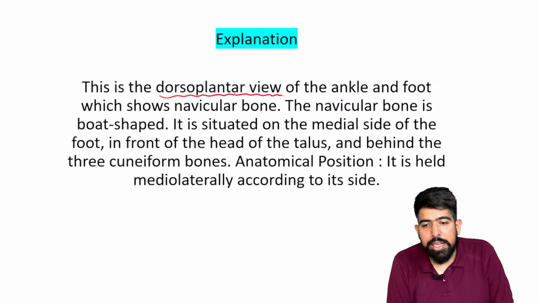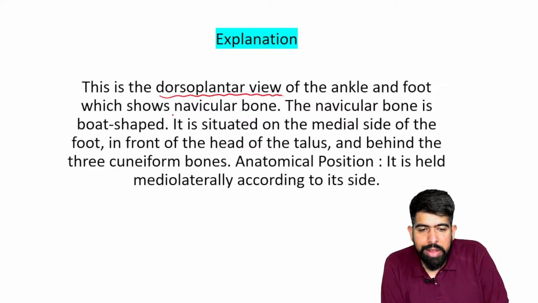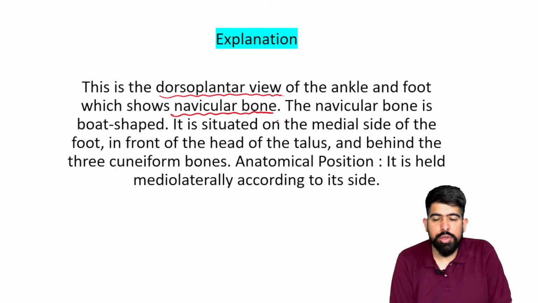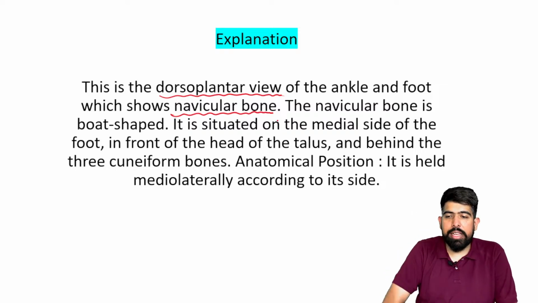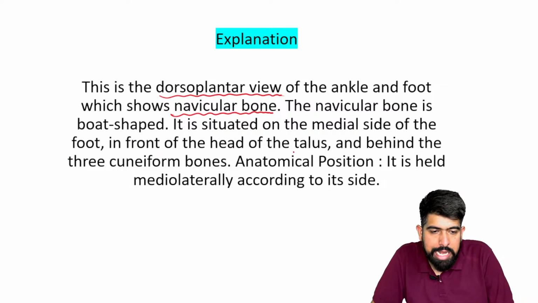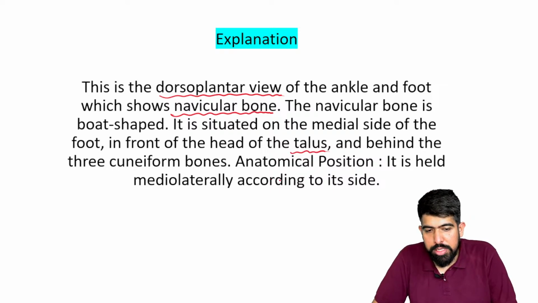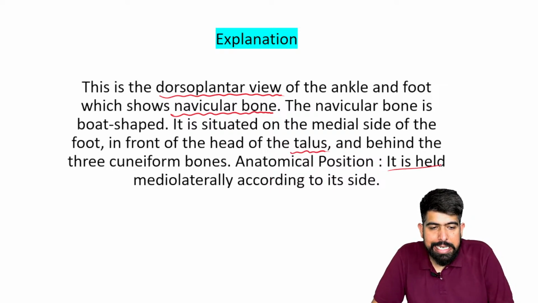In this dorsoplantar view of the ankle and the foot, what is shown is the navicular bone, right? The navicular bone is boat shaped and is situated on the medial side of the foot, in front of the head of the talus and behind the three cuneiform bones. Anatomical positioning, it is held mediolaterally according to its side.